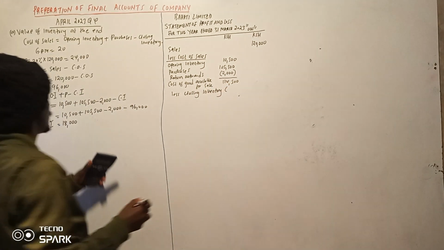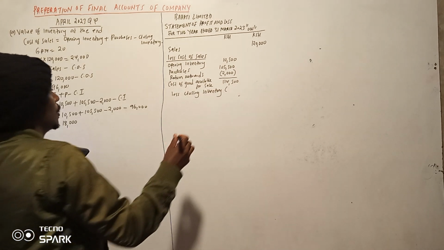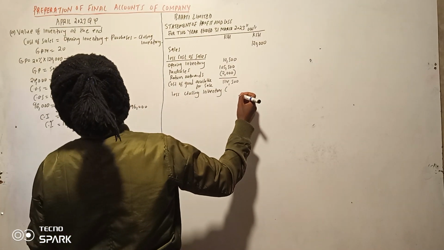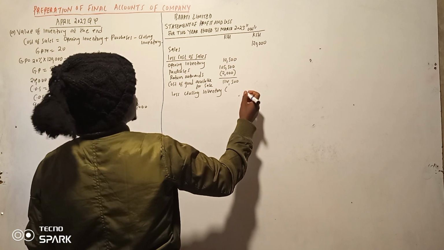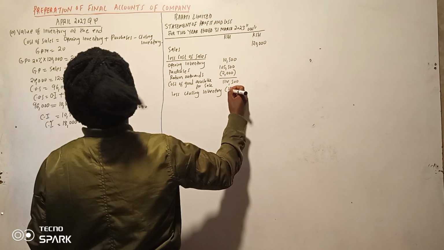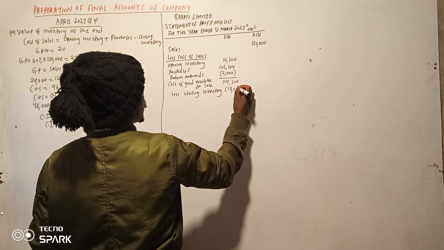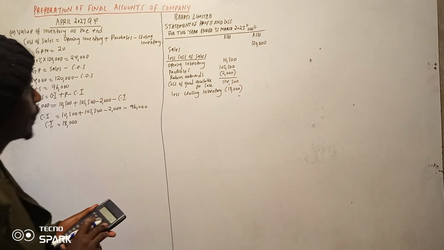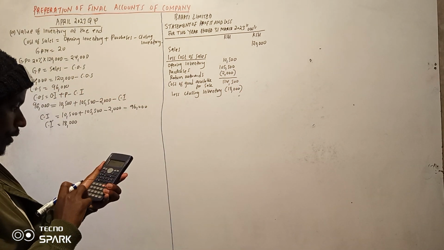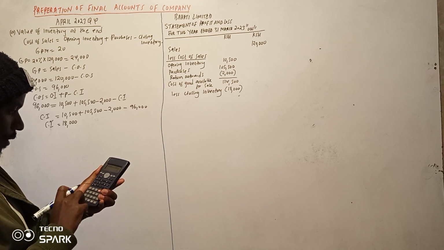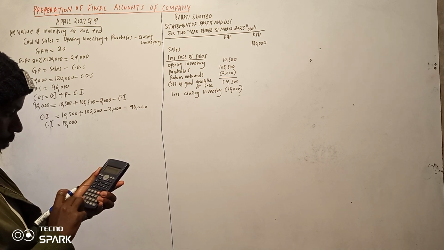So our closing inventory we need to report is 18,000. Mimi nafanya nini? 10,500 plus 105,500 minus 2,000.